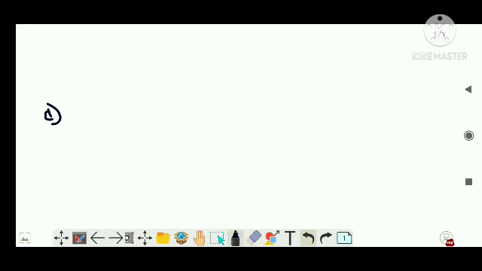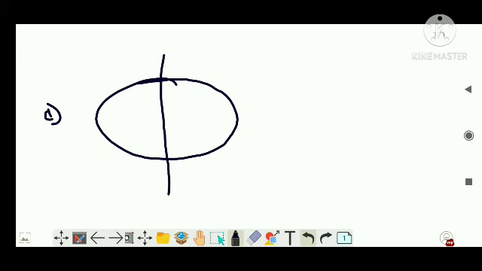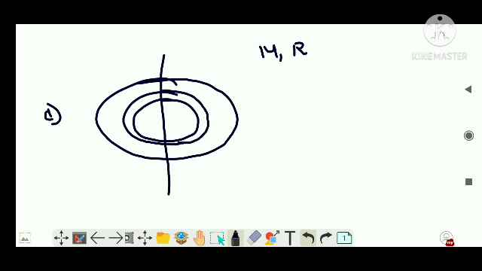Now the next one which we are going to find: suppose you have a disc. A disc means a solid surface, and you are asked what is the moment of inertia about its axis. Suppose the disc has mass M and radius R. Just like the previous case, we are going to take a small segment from this disc. Let's say I am taking this small section.